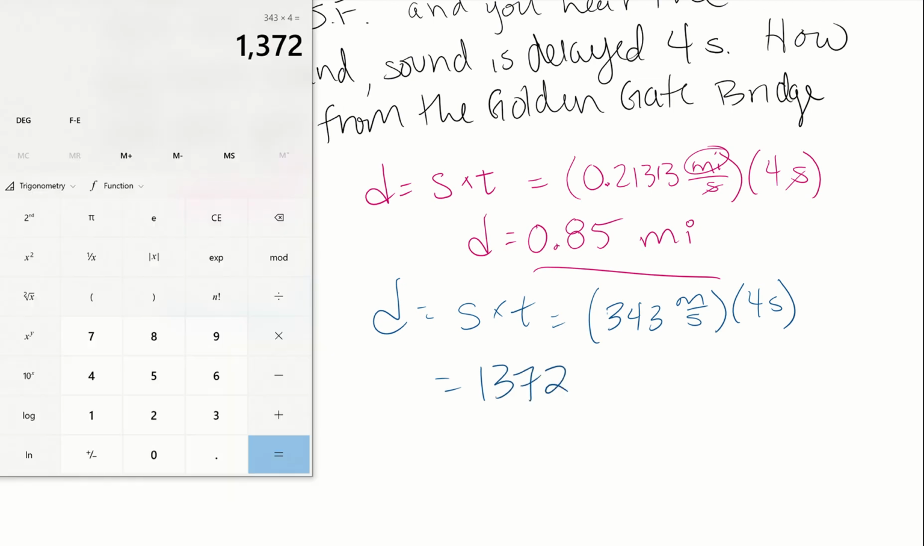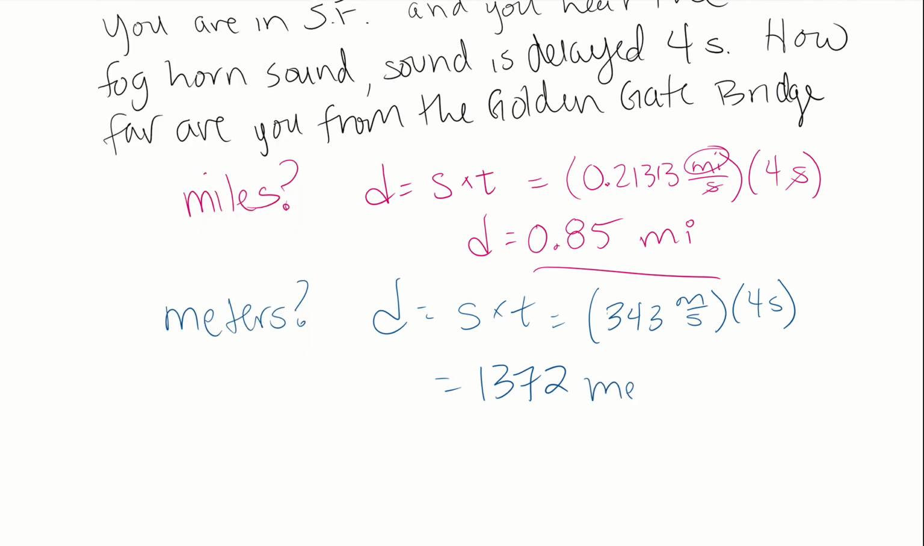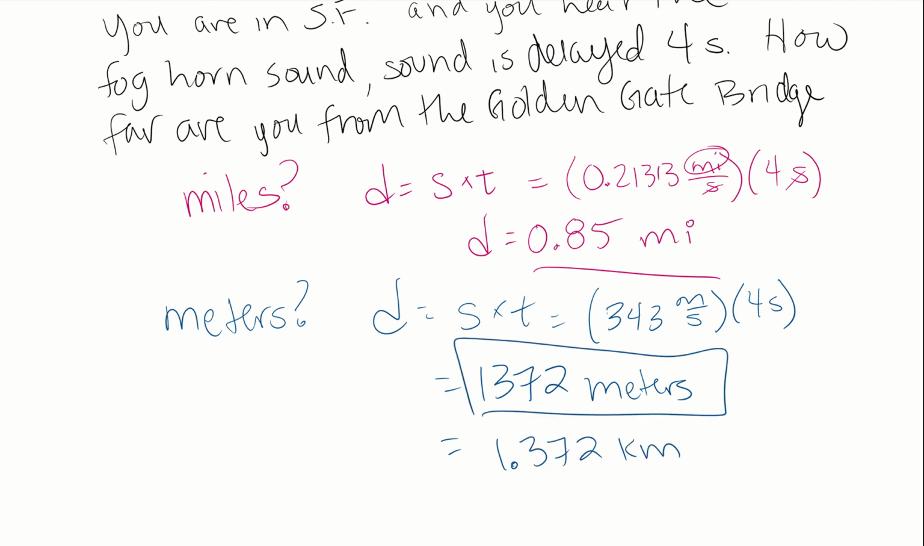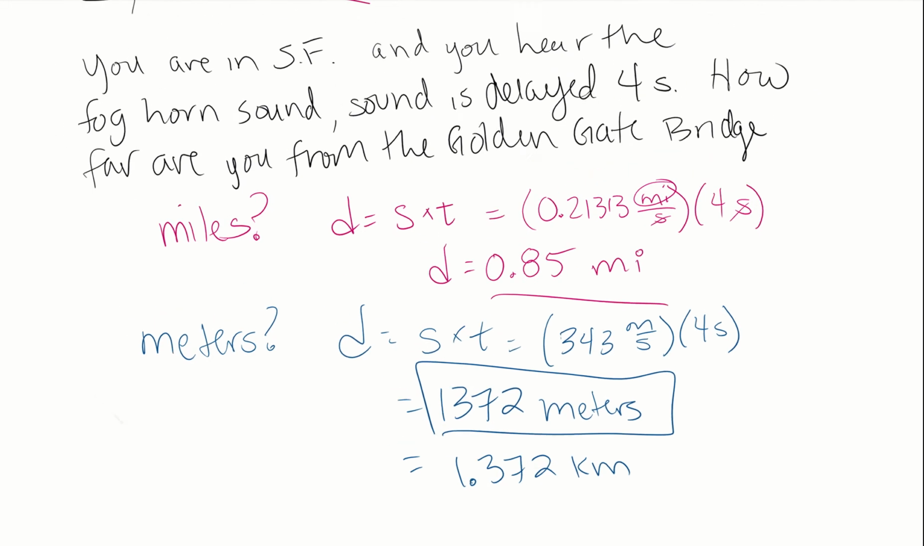If we were talking about precision, we could probably round that to 1,400 or 1,370, but let's just go with 1,372, and our answer is in meters. And if I ask you for kilometers, that would be 1.372 kilometers. So there's an example of the types of calculations that I'm asking you to do in this activity.